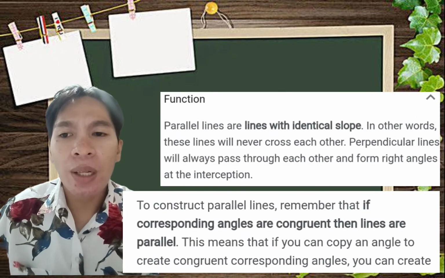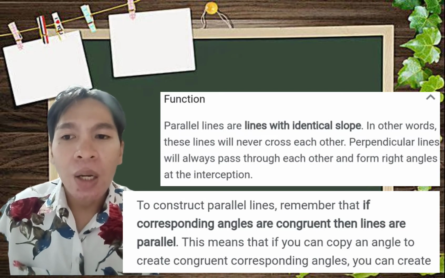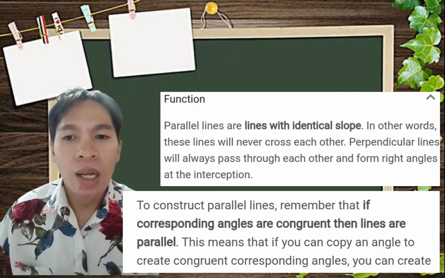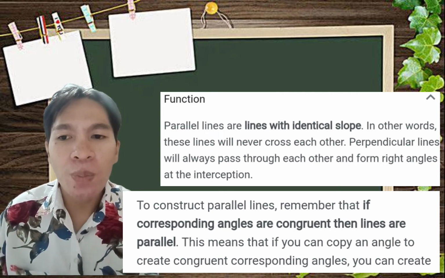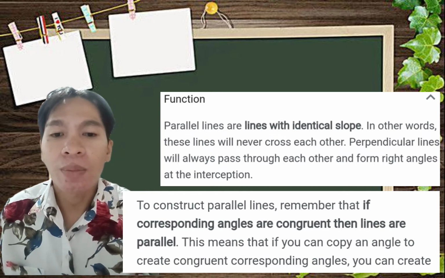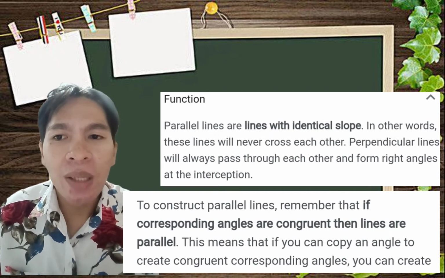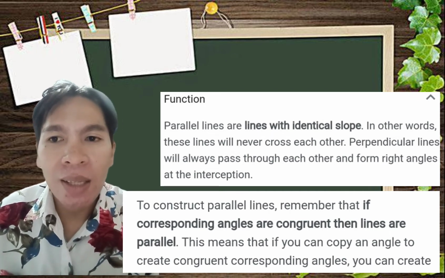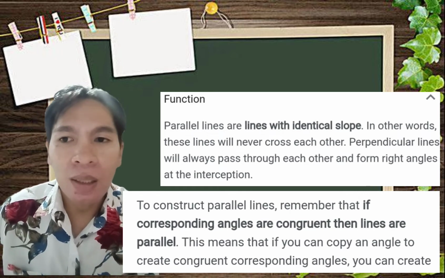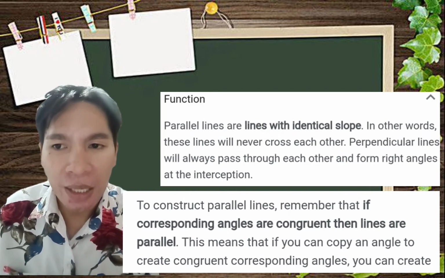Then the features of parallel lines are lines with identical slope. Meaning, these lines will never cross each other. Perpendicular lines will always pass through each other and form right angles at their intersection. In constructing parallel lines, remember that if corresponding angles are congruent, then the lines are parallel. Meaning that if you can copy an angle to create congruent corresponding angles, you can create parallel lines.